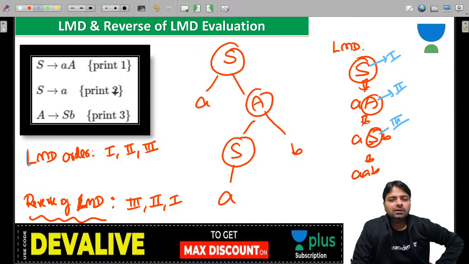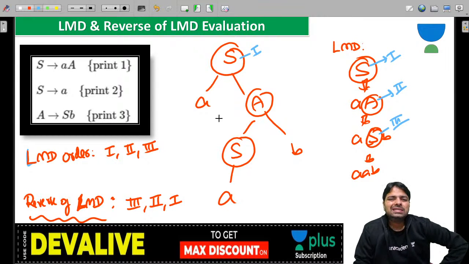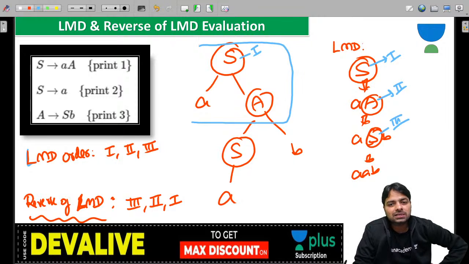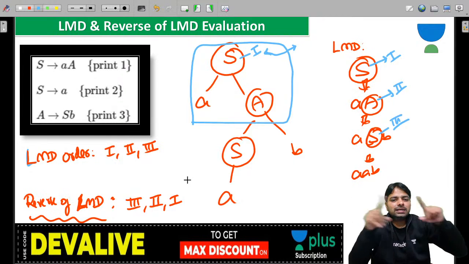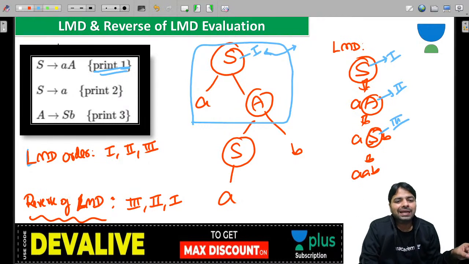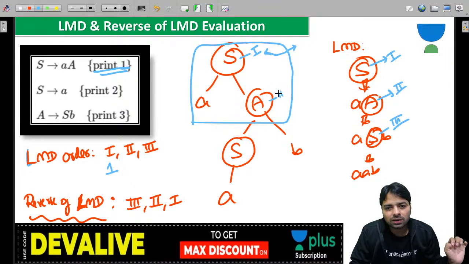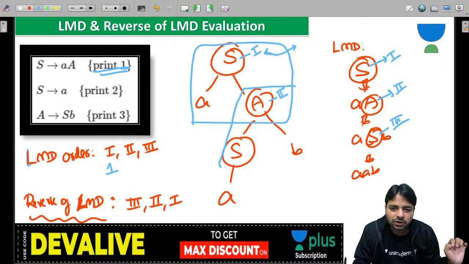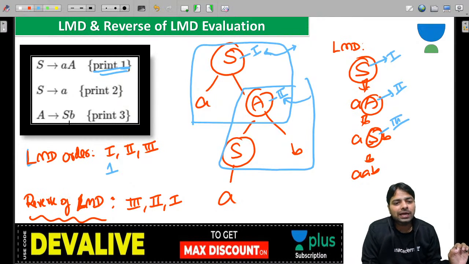Now tell me, this is the first one, right? What is the translation corresponding to that S? Because you look at this one, indirectly this is 1, everybody. So what is the corresponding one? Print 1. So 1 will be produced. Then the second number is this one. What corresponds to this production? This is the 2 guys. 2 means A to SB, that is the 3 output.